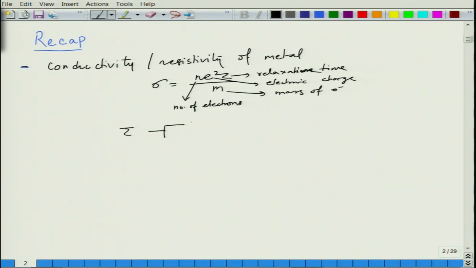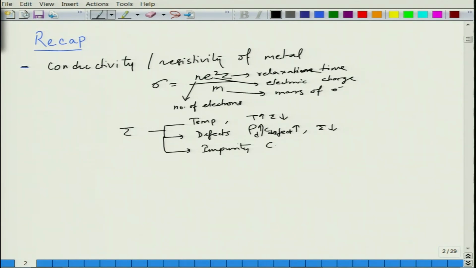Tau depends upon things like temperature. So, increasing temperature decreases tau. So, T increases, tau decreases. Defects. So, defect concentration, let us say C defect increases, tau decreases, or you can say the dislocation density rho d increases, tau decreases, and then you can have impurity. So, Ci increases, tau decreases. So, basically all of these will decrease conductivity or increase resistivity.